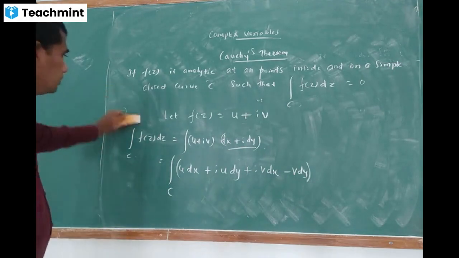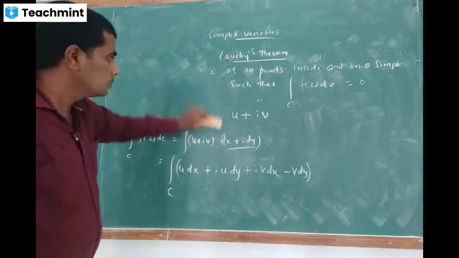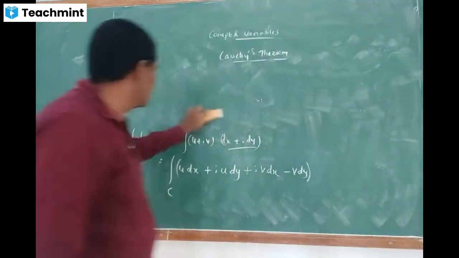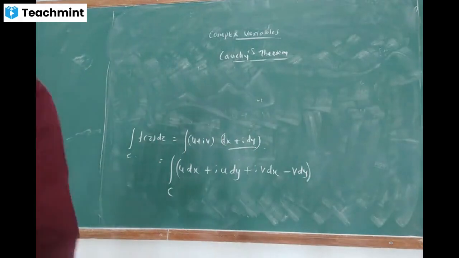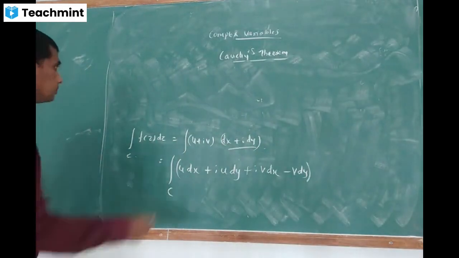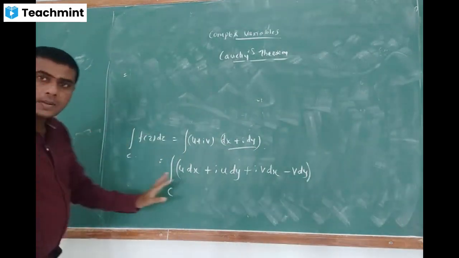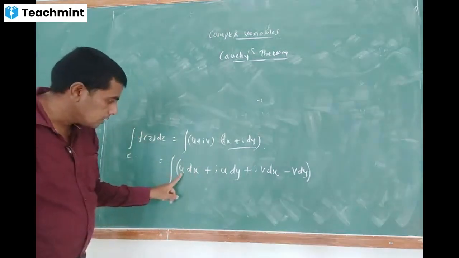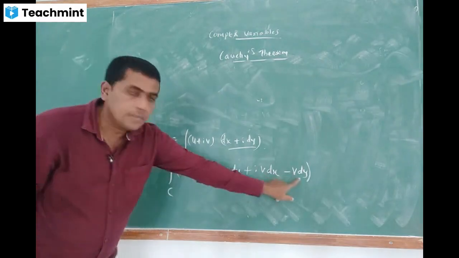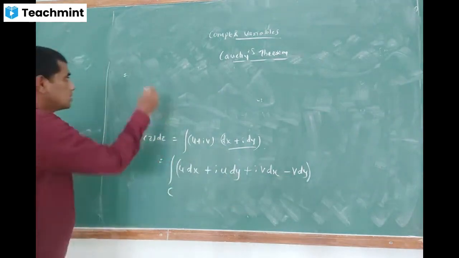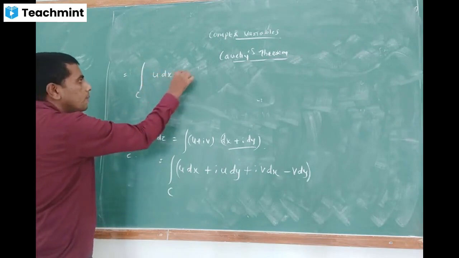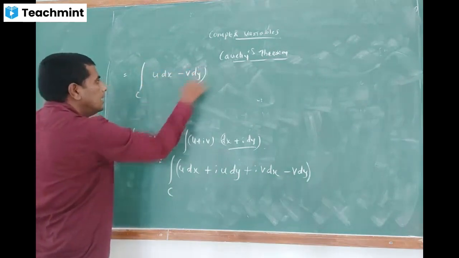So now, separate the terms, real parts and imaginary parts here. Real parts means the i term should not be there. That's all. See, u dx and minus v dy. That term I'll separate first. So the line integral over C of u dx minus v dy.